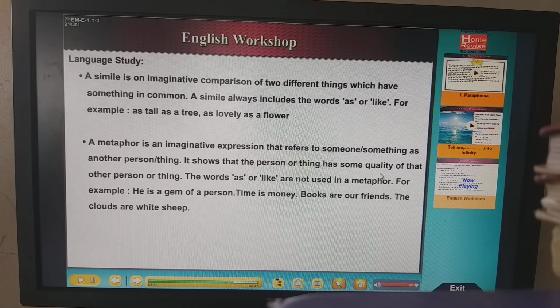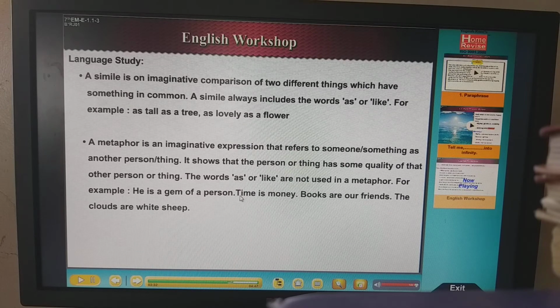But here one hint is very easy: where simile includes the word as or like, in metaphor the word as or like is absent. Example, here the comparison is that time is money. Is the word as there? No. Is the word like there?